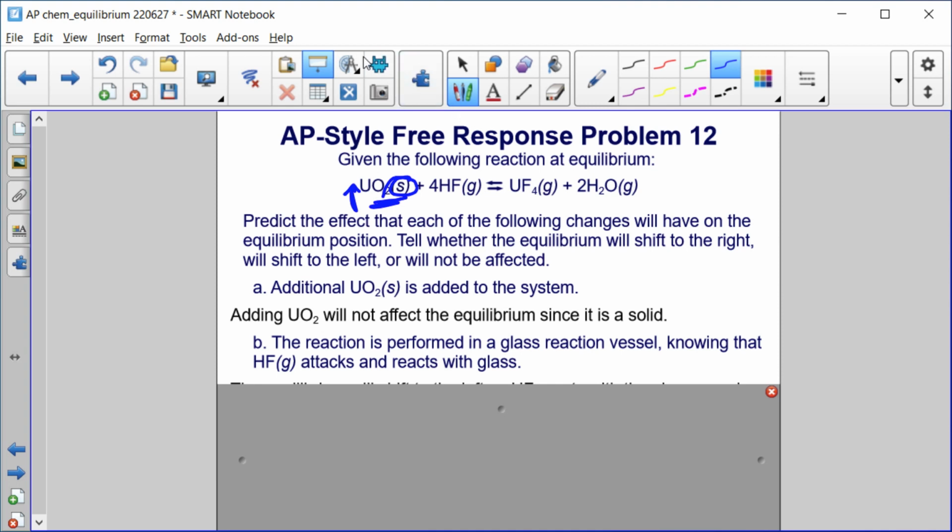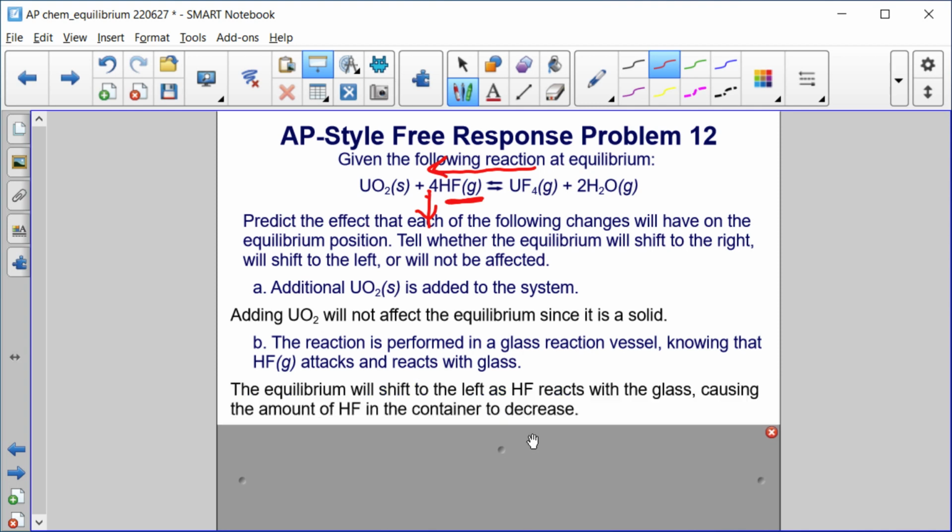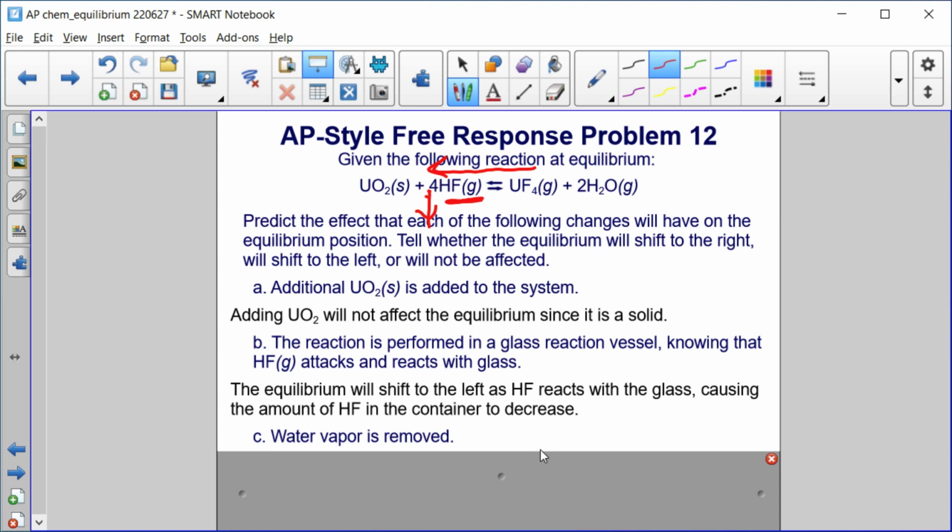Part B, the reaction is performed in a glass reaction vessel, knowing that HF gas attacks and reacts with the glass. If the HF reacts with the glass, what's going to happen to the concentration of the HF? It's going to decrease, and the equilibrium will shift to the left to try and replace that concentration that's being consumed, that amount that's being consumed. The equilibrium will shift to the left as HF reacts with the glass, causing the amount of HF in the container to decrease.